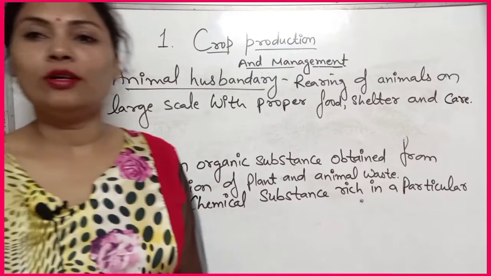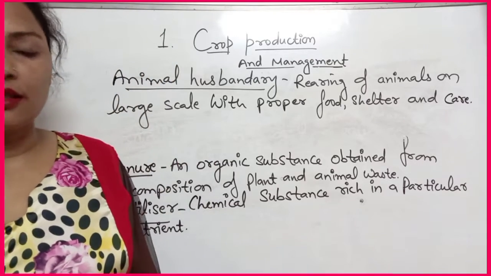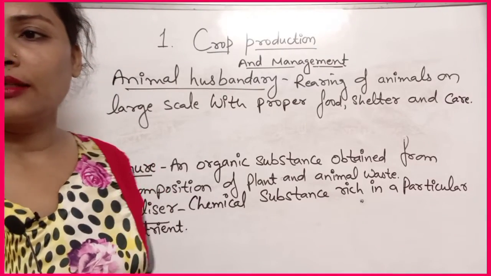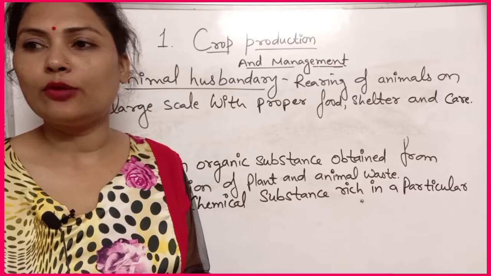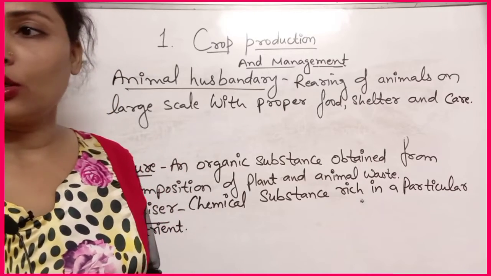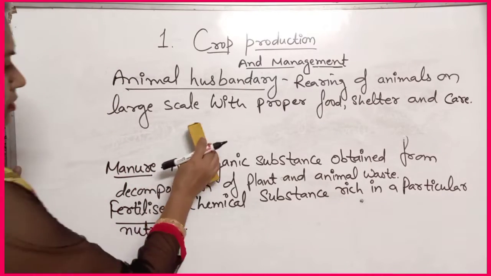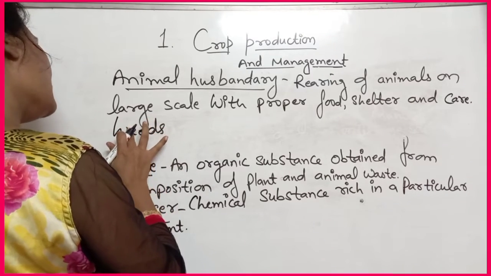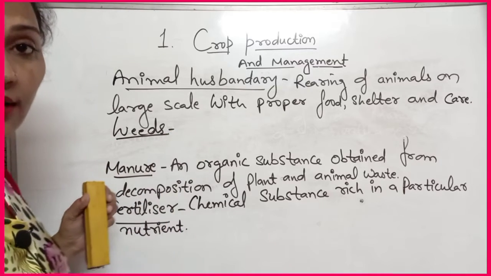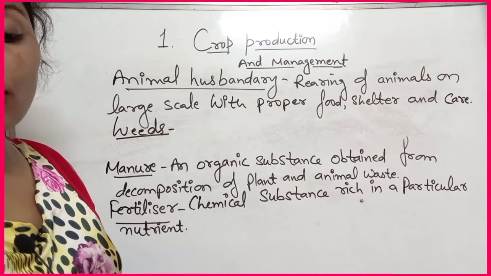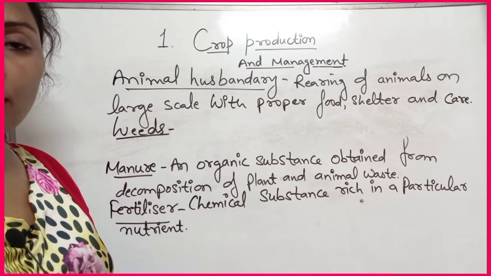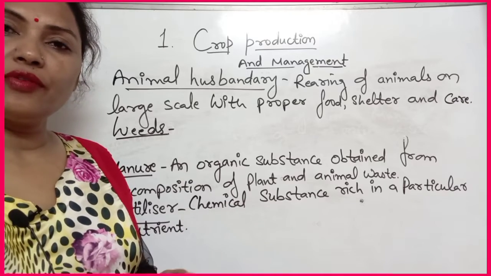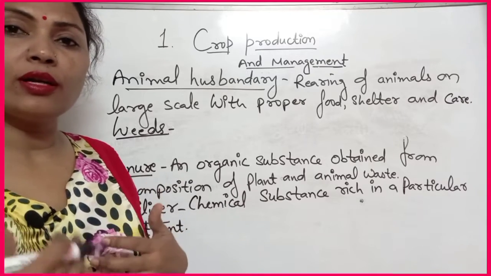Now next we want to take the weeds. You know that unwanted or uncultivated plants that grow along with the crop. So we can write weeds also. Sometimes these are called undesirable plants. It means we are not growing them, they will grow on their own, and they will compete with the food, sunlight, each and everything which we give for our main crop.